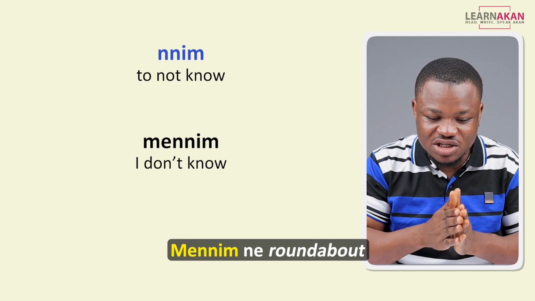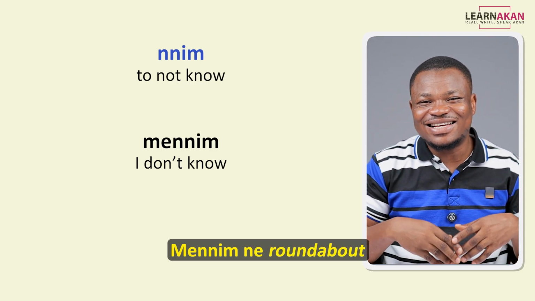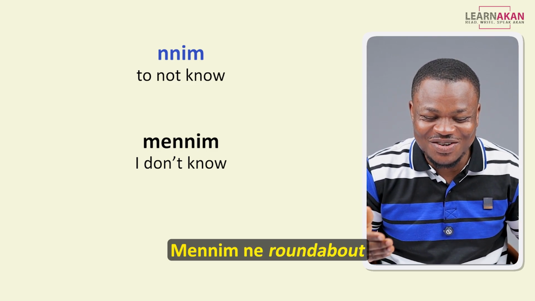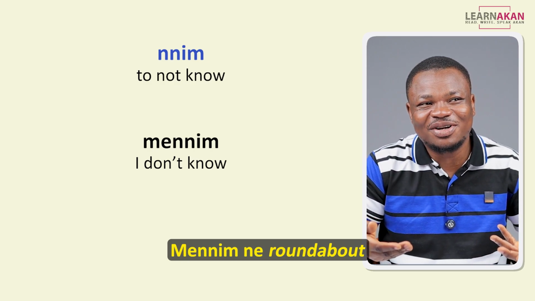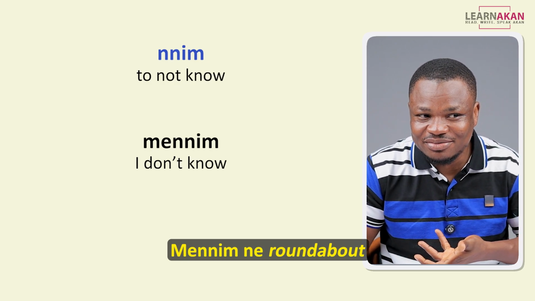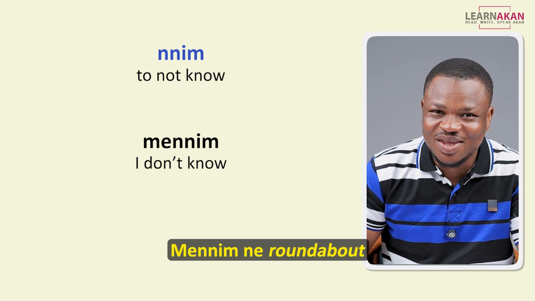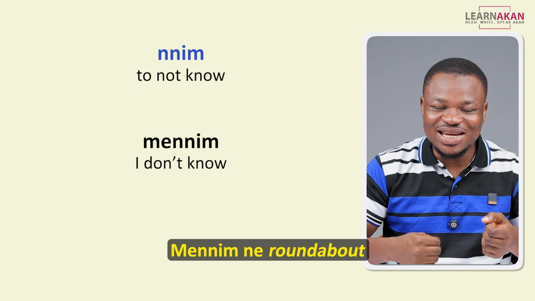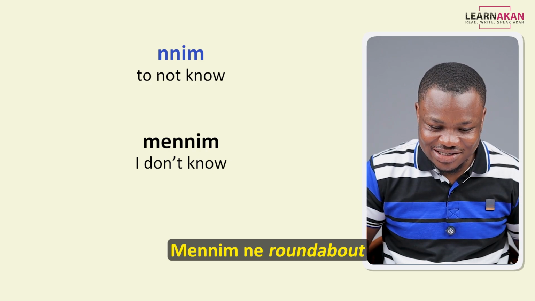That is what she's using here. Minim ne roundabout. This is like a slang here in Ghana. We use minim ne roundabout to say, I don't know his or her whereabouts. So roundabout here is basically whereabouts. So minim ne roundabout, I don't know where he is.